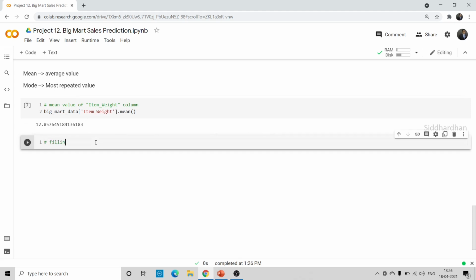Filling the missing values in item weight column with mean value.